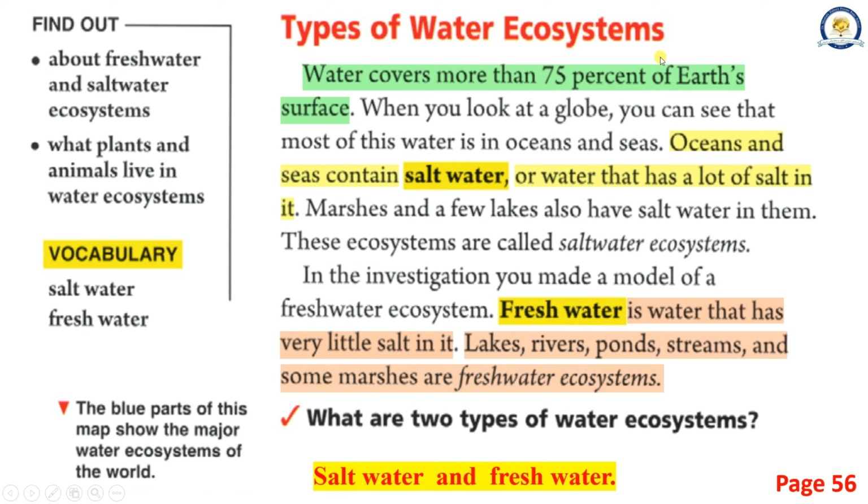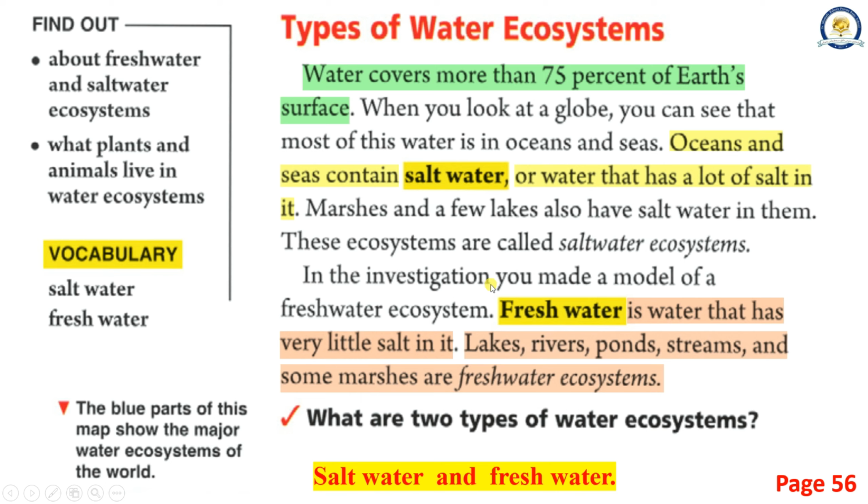Types of water ecosystems. Water covers more than 75% of Earth's surface. When you look at a globe, you can see that most of this water is in oceans and seas. Oceans and seas contain salt water, or water that has a lot of salt in it. Marshes and a few lakes also have salt water in them. These ecosystems are called saltwater ecosystems.